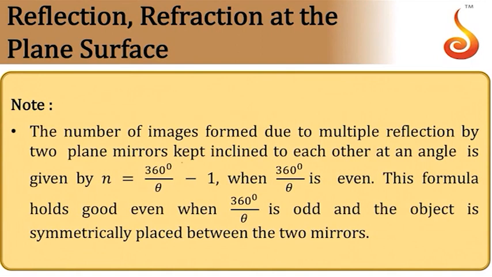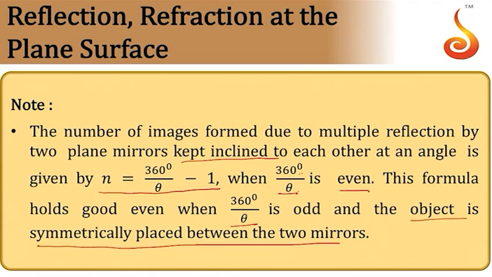When two mirrors are kept inclined at an angle theta, then the number of images formed is given by 360 by theta minus 1, where 360 by theta is even. If 360 by theta is odd, then it will be 360 by theta only. Here the object must be placed symmetrically between the two mirrors. If the object is placed symmetrically between the two mirrors inclined at an angle theta, then the number of images formed is given by 360 by theta minus 1 if 360 by theta is even, and just 360 by theta if it is odd. So the number of images must always be odd.